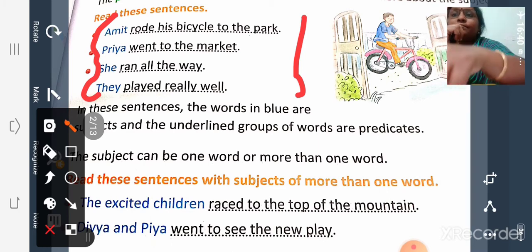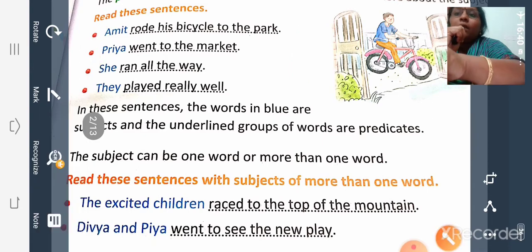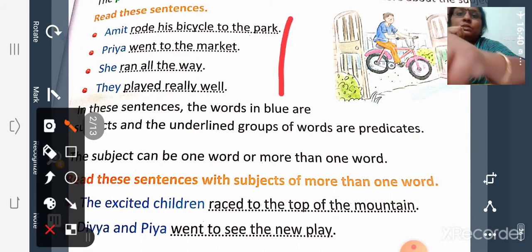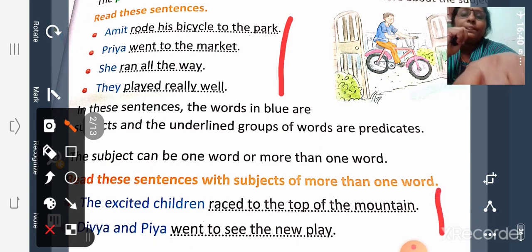Okay, so here in all these sentences we can see one subject only: Amit, Priya, she, they. The subject can be one word or more than one word. Whereas look here, in these two sentences we can see more than one word in the subject.